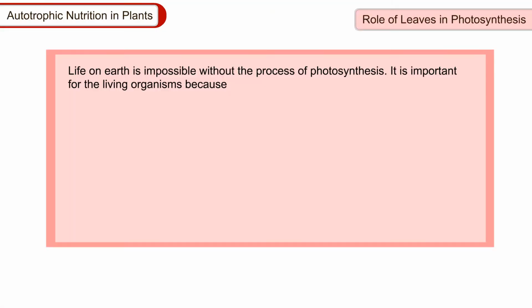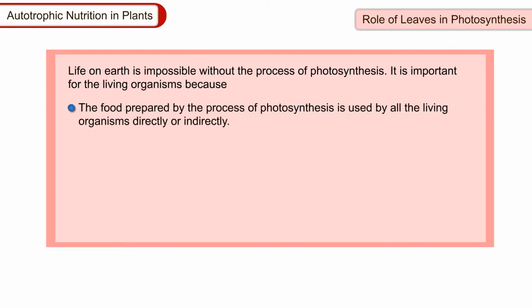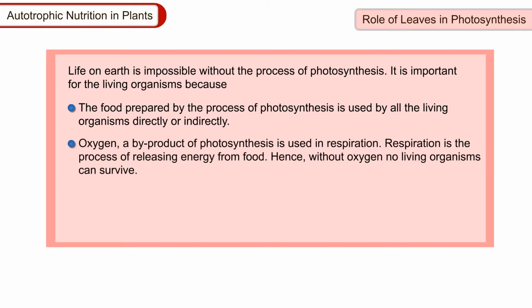Importance of photosynthesis. Life on Earth is impossible without the process of photosynthesis. It is important for the living organisms because the food prepared by the process of photosynthesis is used by all the living organisms directly or indirectly.